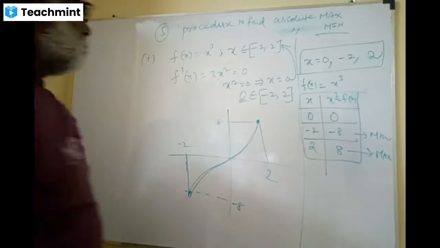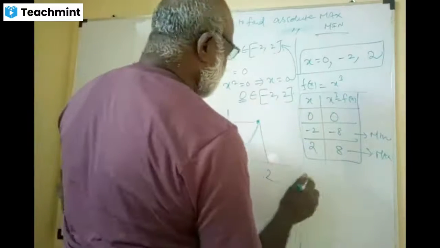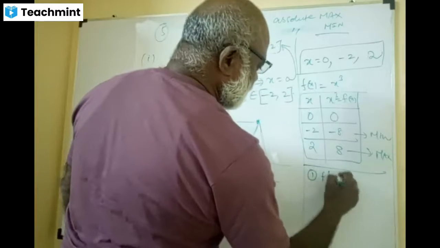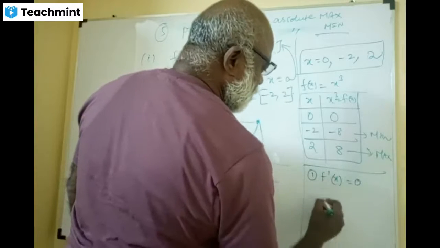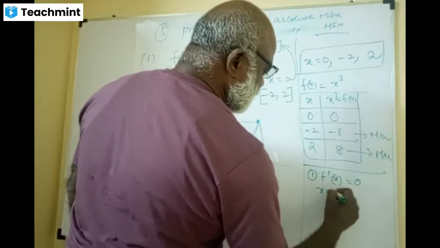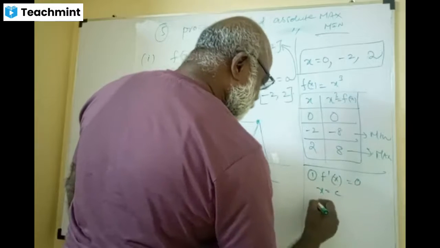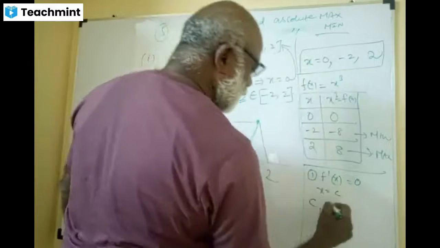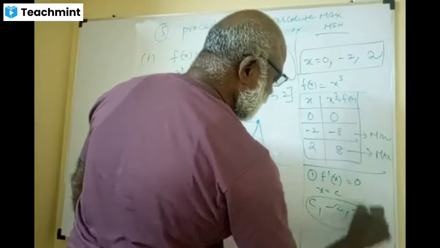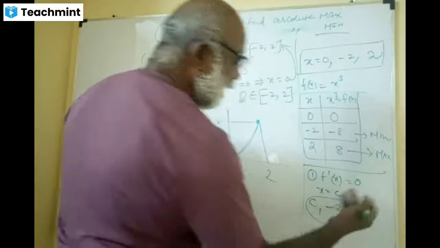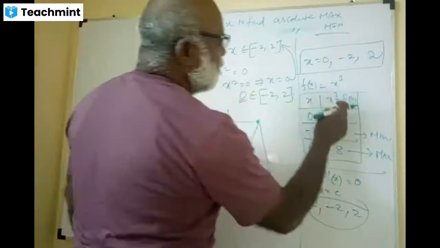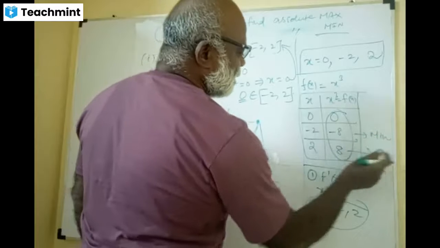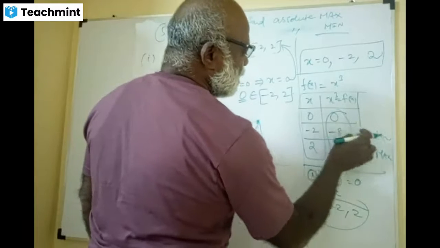So the procedure is simple. Let me tell you the procedure. Number 1, find f dash x, equate it to 0, and find the values x equal to c. Then the interval is -2 and 2. These are the values at which you find f of x. Now you choose the minimum and maximum. Maximum is 8 and minimum is -8.